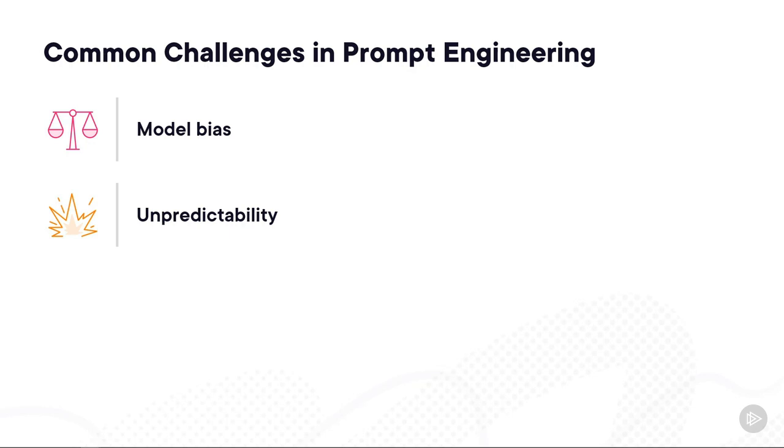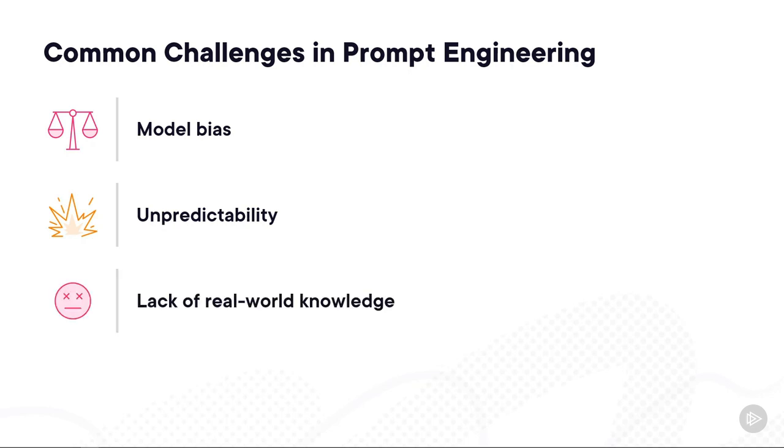Unpredictability. Generative AI, particularly the models that return text-based output, are just making predictions or best guesses at what comes next. Those best guesses can be unpredictable, sometimes even with the same prompt. So by crafting more detailed prompts and playing with different parameters, you can make the output more predictable, and we'll see more of that as we go.